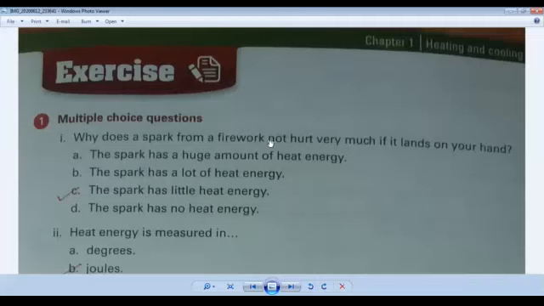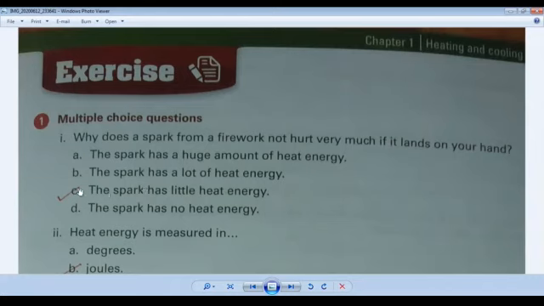Harm to us because it has less energy. So look at options. Number one is the spark has a huge amount of energy. No, if it had a huge amount of heat energy, our hand would be burned. Okay, the spark has a lot of heat energy. No, the spark has a little heat energy. So option C is your correct answer.